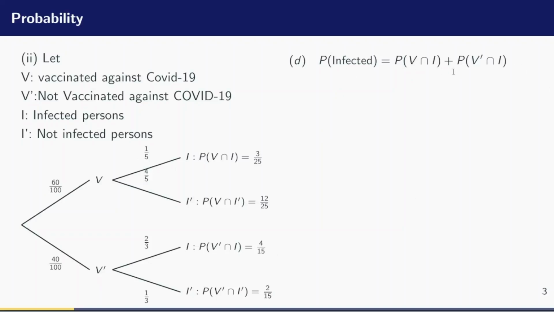So we add them up, and these values I had already multiplied, so it makes it easier to just substitute and sum them. I'll be summing 3 over 25, the probability that an individual is vaccinated and is infected. I add that to 4 over 15, the probability that an individual is not vaccinated and is infected. If we add up these two fractions, we are going to have 29 over 75 as our result. So this is the probability that an individual is infected, 29 over 75.